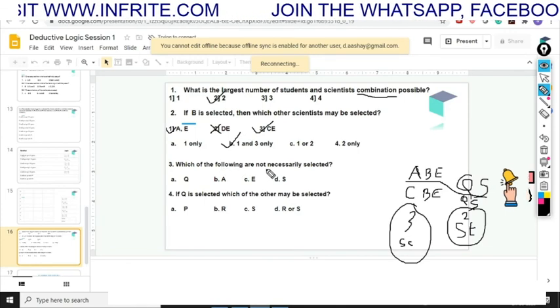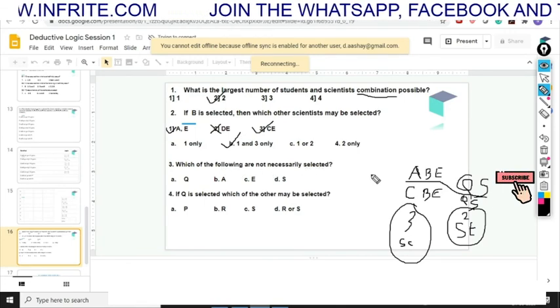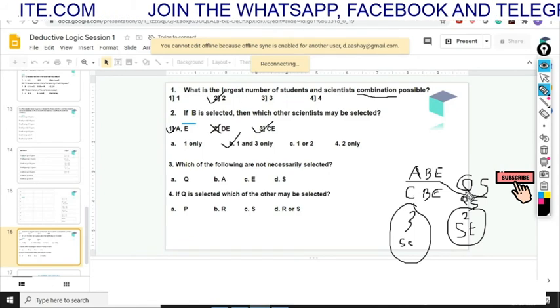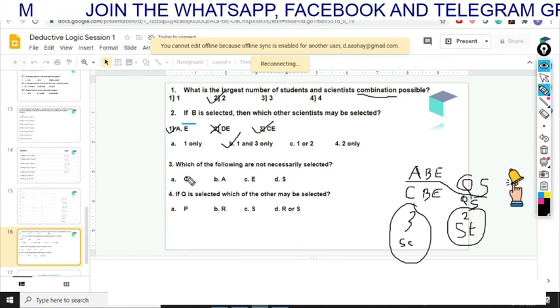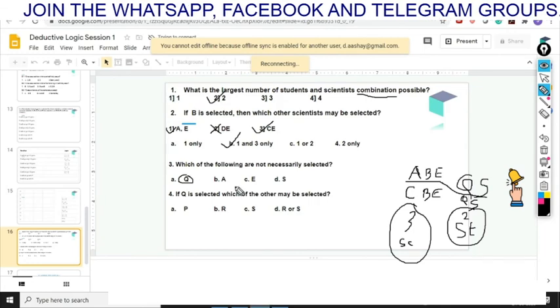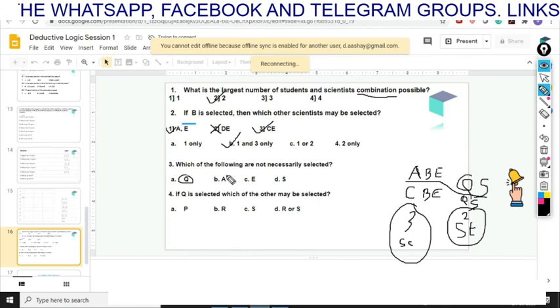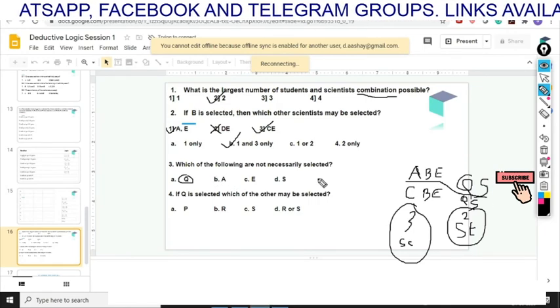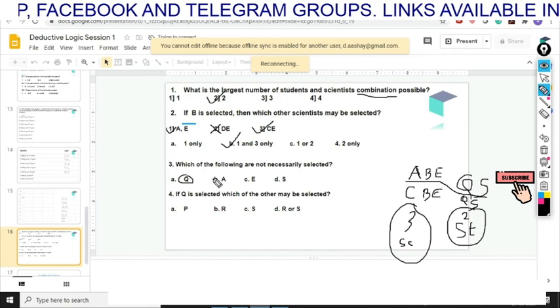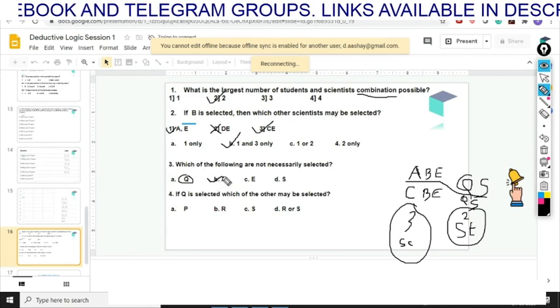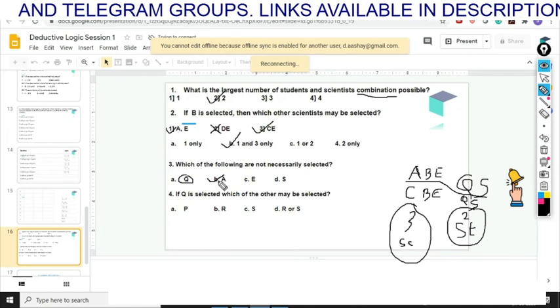Which of the following is not necessarily selected? Q is necessarily selected, yes, because in both teams we have Q as a student. Does A have to be necessarily selected? No, in the first team we have A, in the second team we have C. So the answer to this question will be option number B.